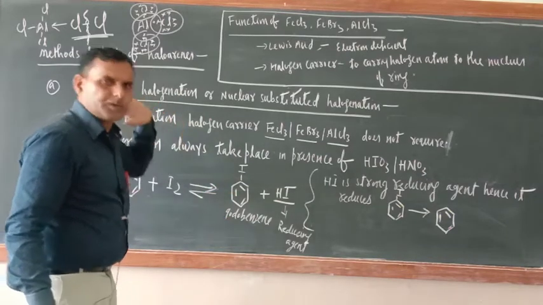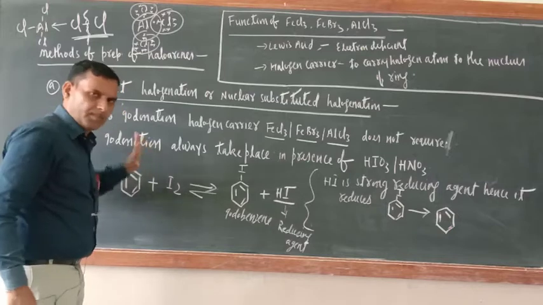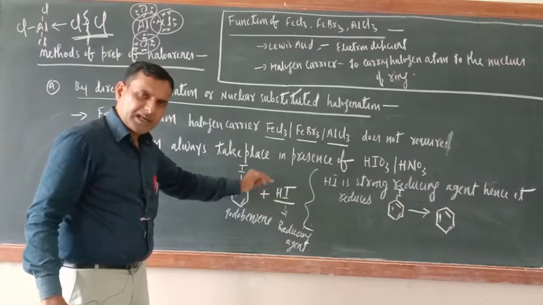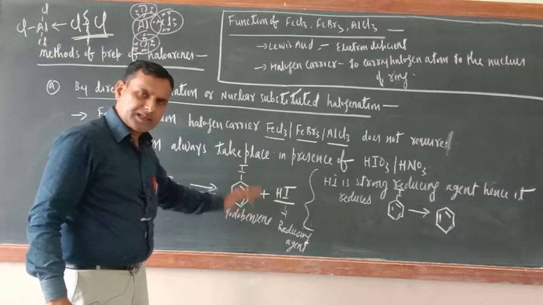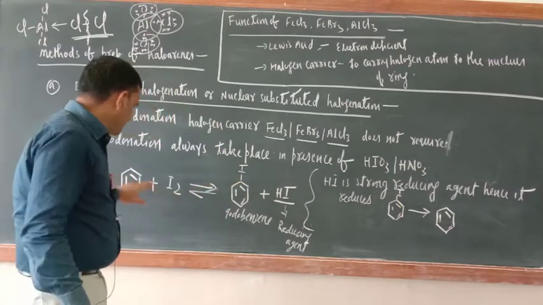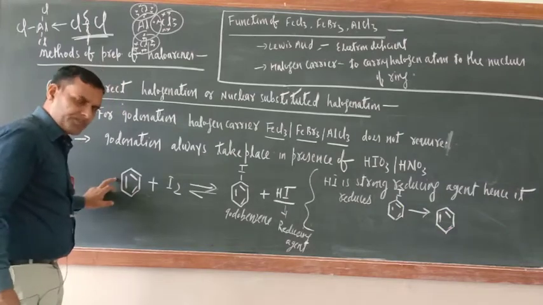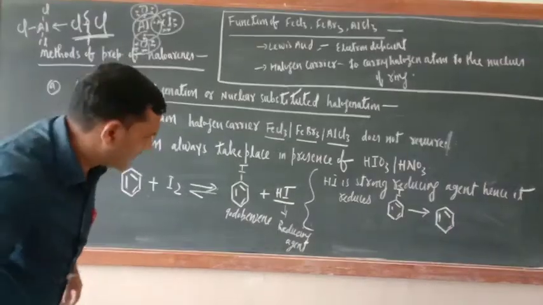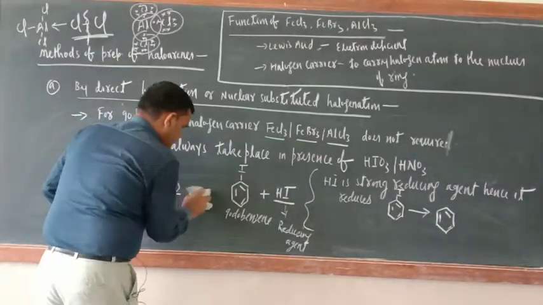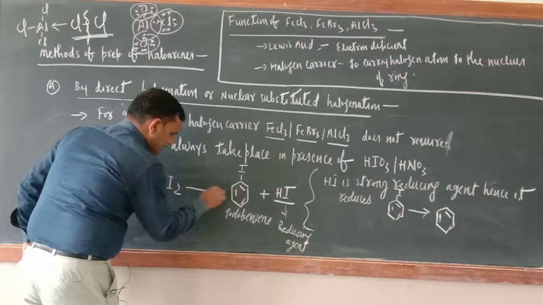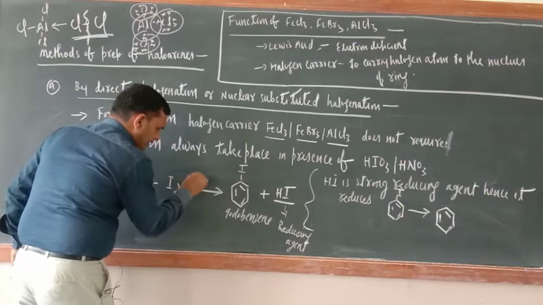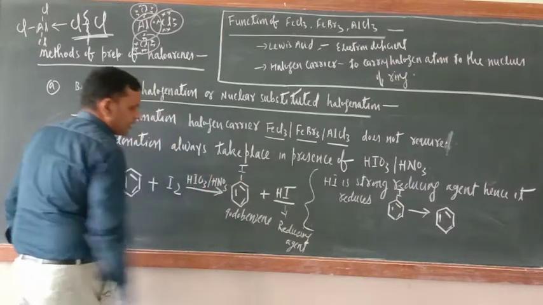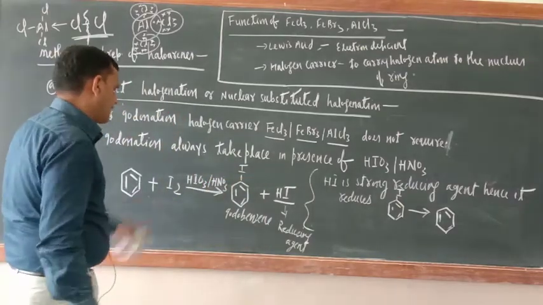Okay, so there is a solution. What is the solution? Have you got the problem or not? The problem is because of the formation of HI. HI is a strong reducing agent. It will reduce iodobenzene back to benzene. So to avoid this problem, this reaction should take place in presence of HIO3 or HNO3. Then what would be the problem? I will tell you.